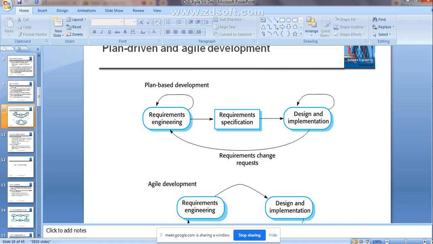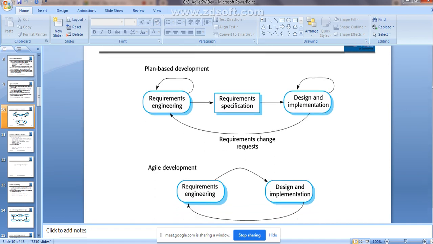You need to start it from the first phase itself, that is from the initial stage, then only it is going to reflect within the software. Clear? But see the agile development here: requirement engineering, design and the implementation, only 2 phases are there. That means if you have specified the requirement, directly you are designing and implementing that particular software. If a changing requirement request comes, you can make the changes easily within the design and implementation directly.